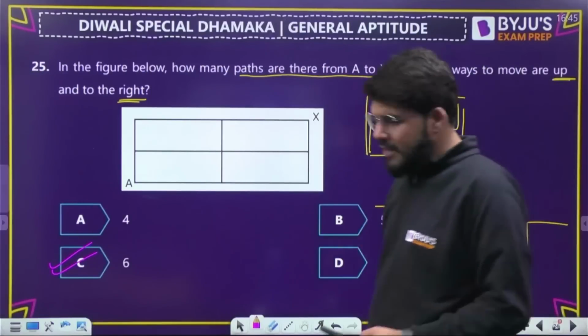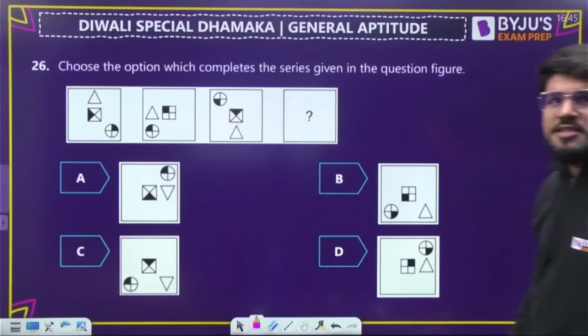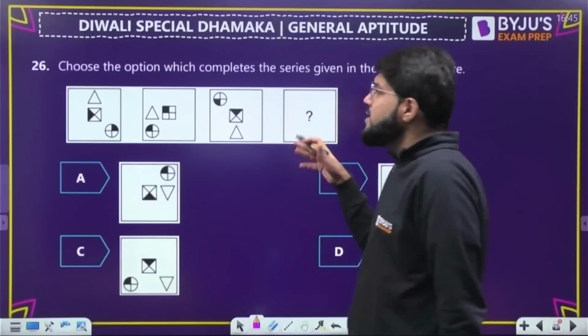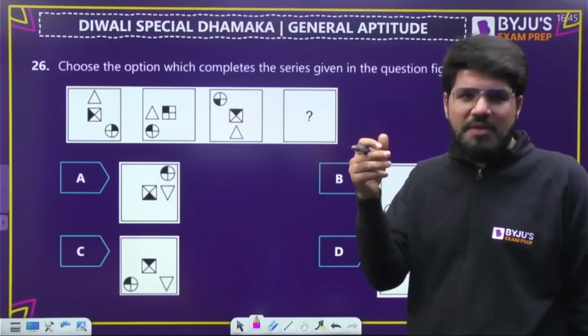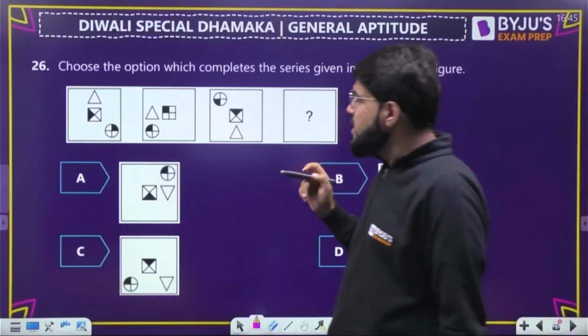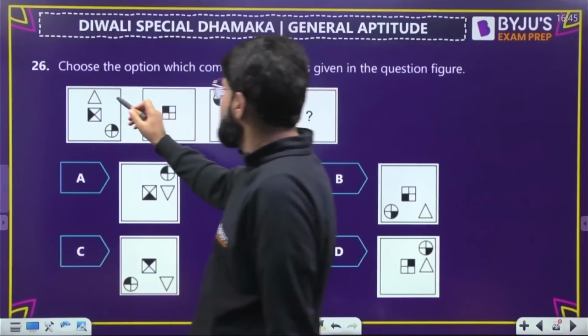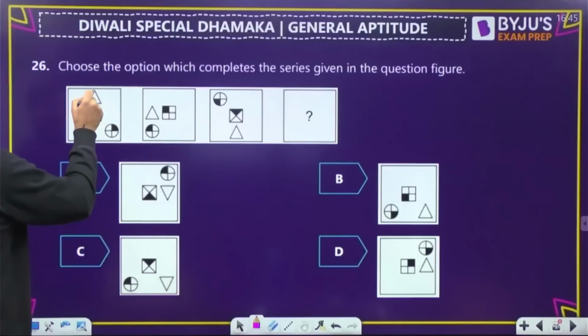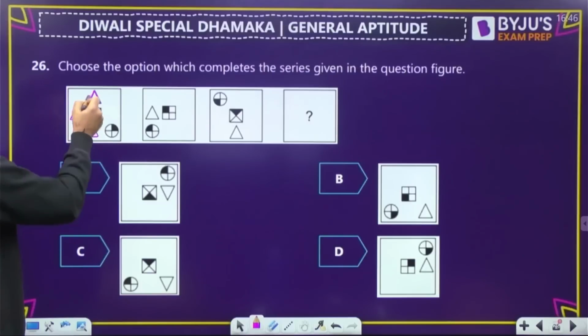Okay. Next question. Choose the option which completes the series given. That's a series-based spatial aptitude. Now, see, in series-based, it is not necessary to figure out the logic of the complete diagram. If required, yes. But if you see, what can I take out? Maybe I can play with this triangle. Look into this triangle. Top pe aaya. Okay, then it goes to the left. Then it goes to the bottom. Okay, so that means this triangle is moving anti-clockwise.